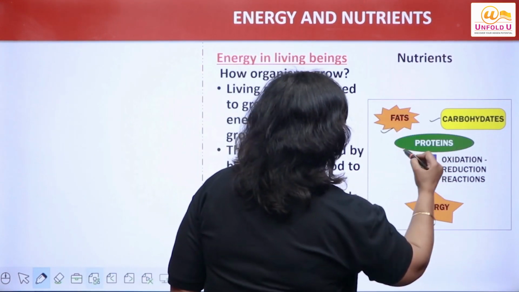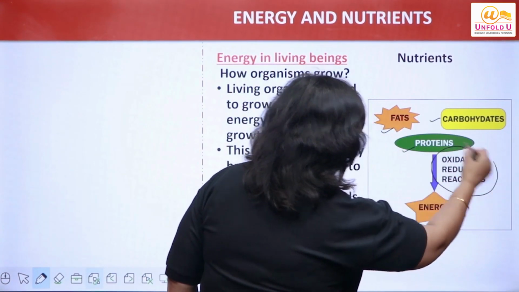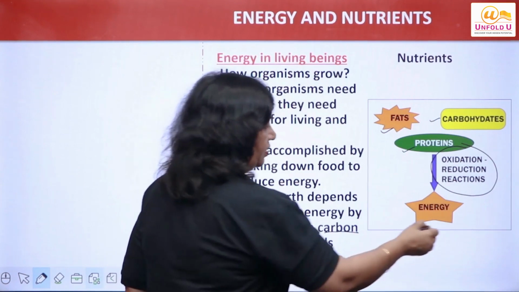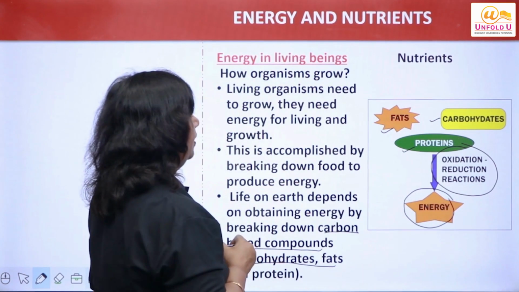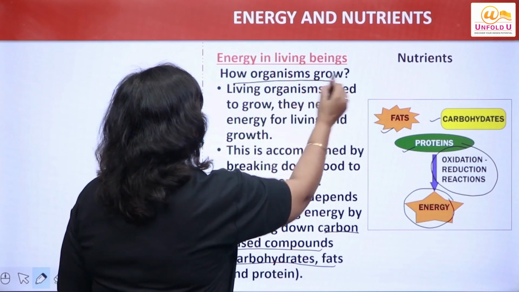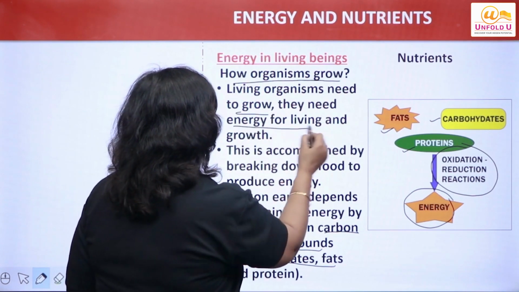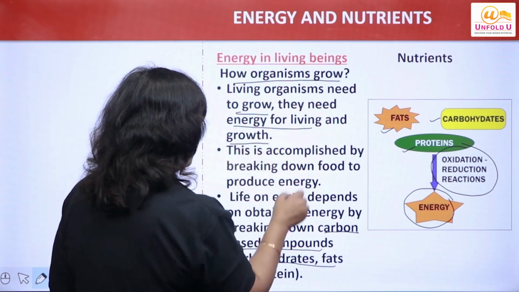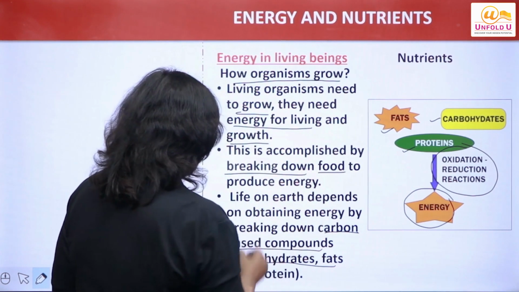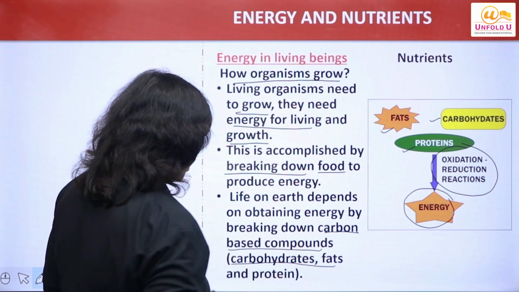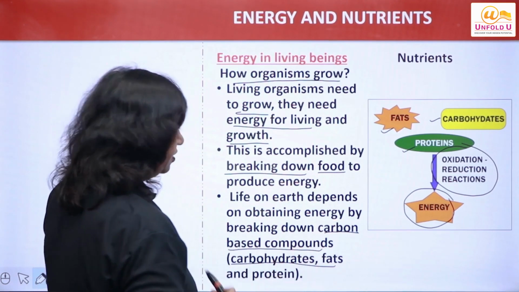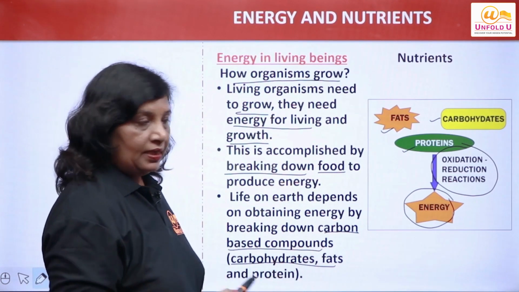They undergo oxidation reduction reactions in the body to give energy. Living organisms need energy for living and growth. How is this obtained? By breaking down the food. What is food? It is carbon-based compounds. It can be carbohydrates, fats and proteins. Is that clear to you?